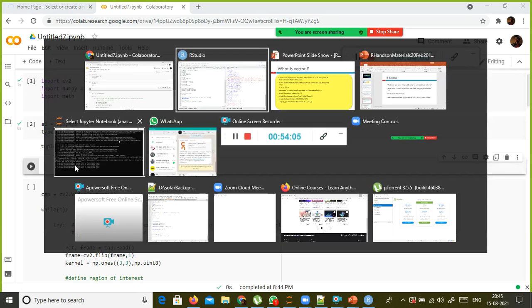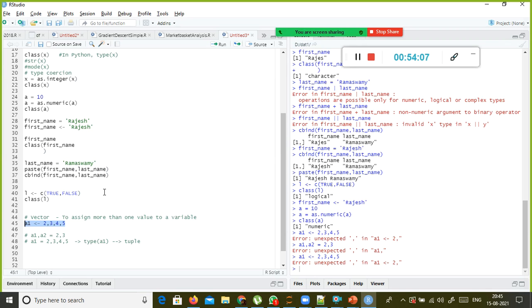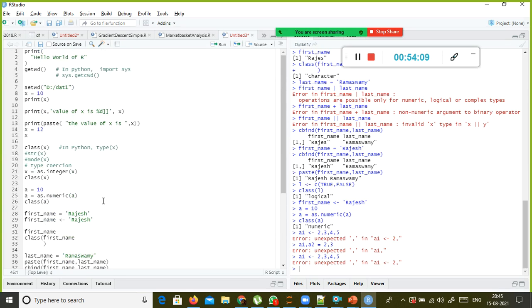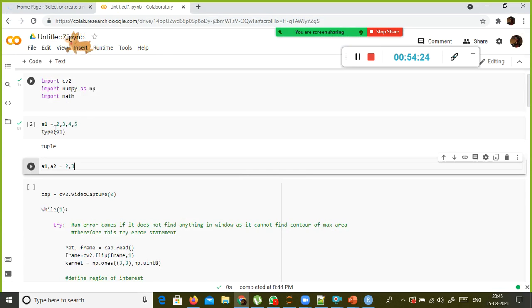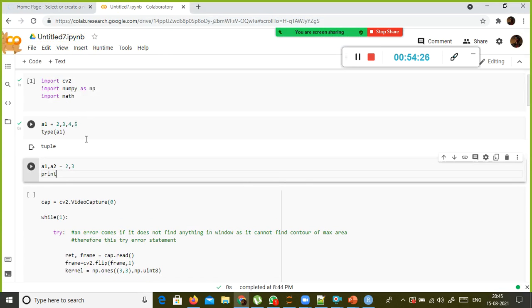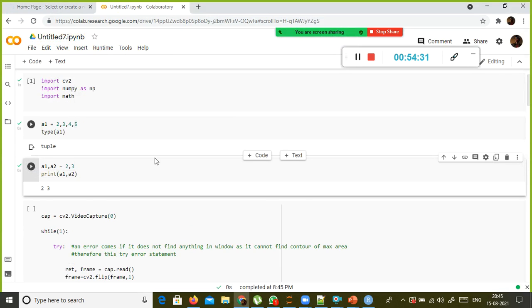Yeah, I wanted to check this one also, right? More than one value to a variable, this is also possible in Python. Here, for example, print A1 comma A2, and if I press this tab, it shows the output. So A1 is 2 and A2 is 3. So you can assign multiple values to multiple variables in one go.